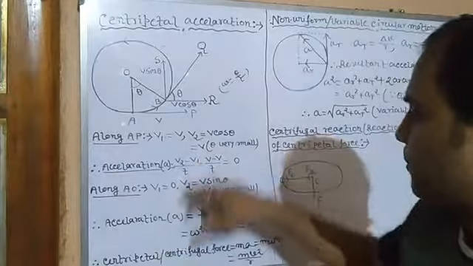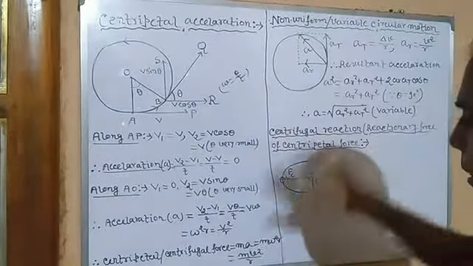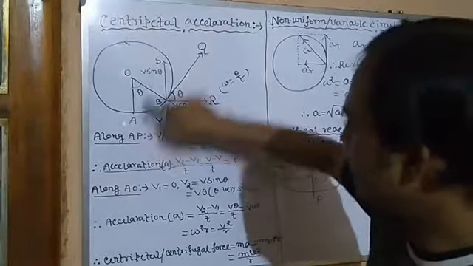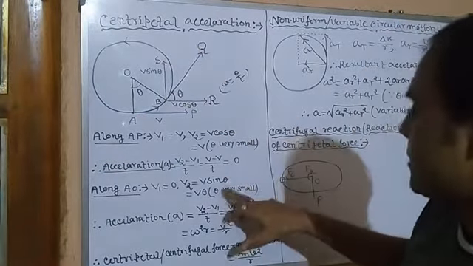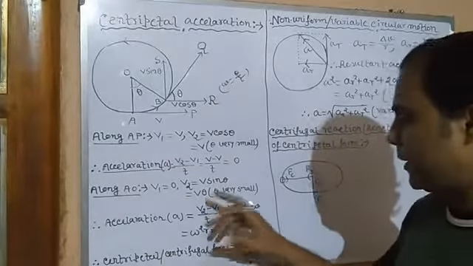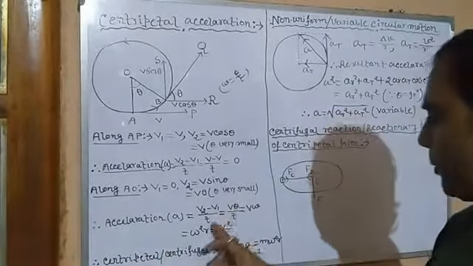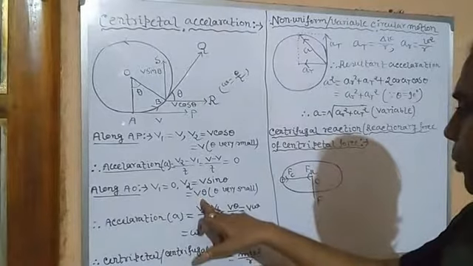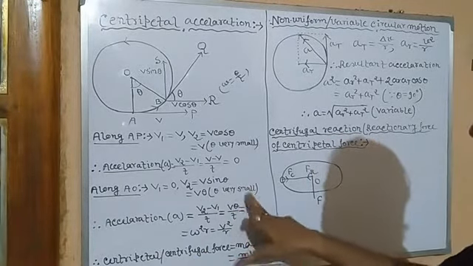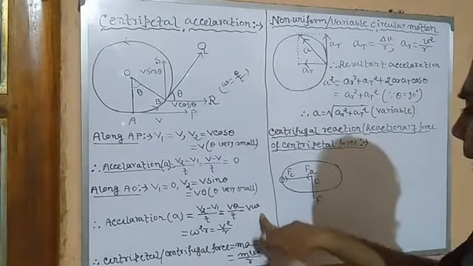Now along AO, V1 is equal to 0. Now V2 is equal to V sin theta, which we have already found. Since theta is very small, sin theta is theta, so V theta. Now acceleration is equal to V2 minus V1 by T, that is V theta minus 0, which is V theta by T. Theta by T we already know is angular velocity omega.